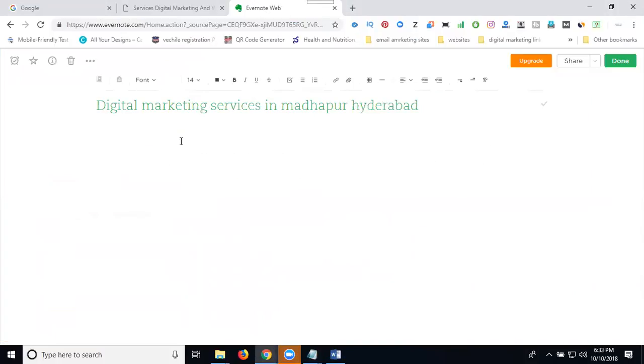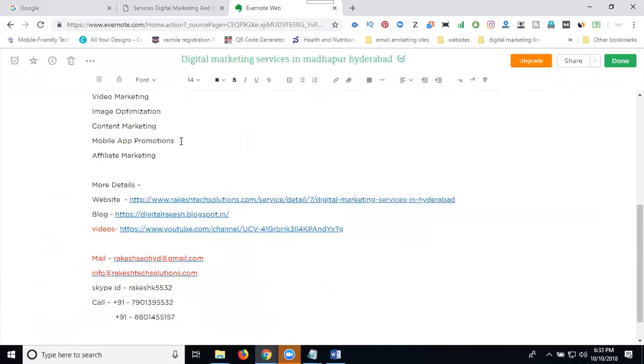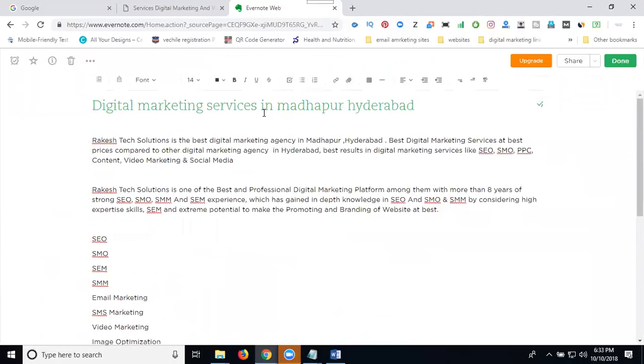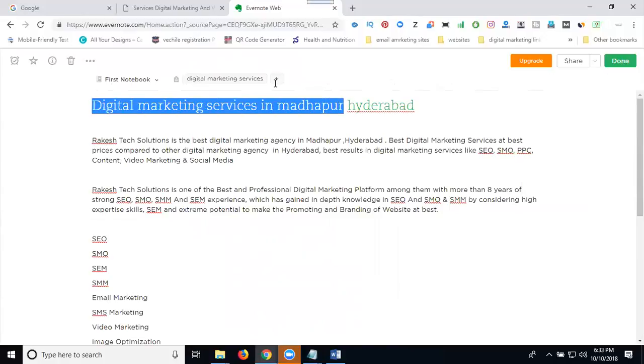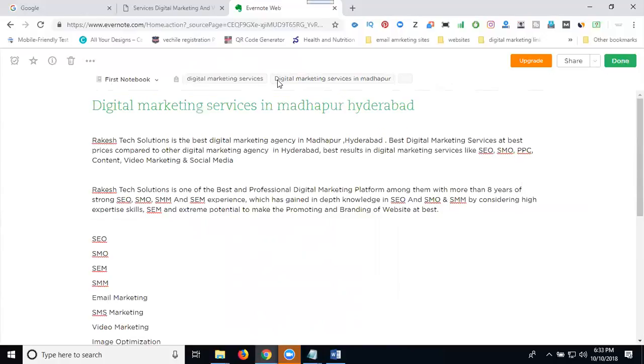You have to paste it. After pasting here, watch carefully. Add tags. Where? Add services in Hyderabad.